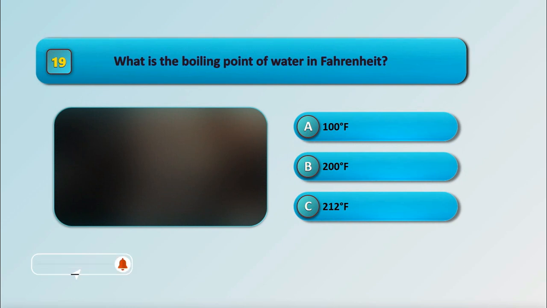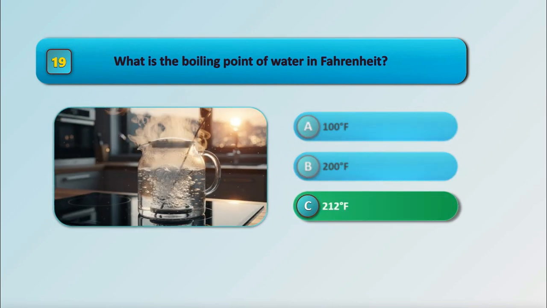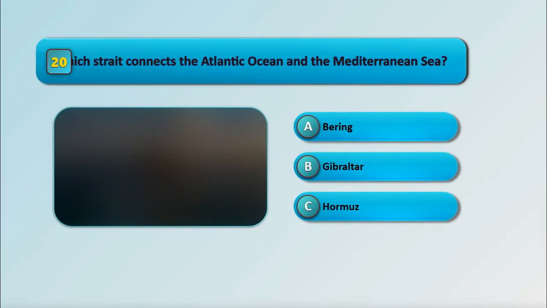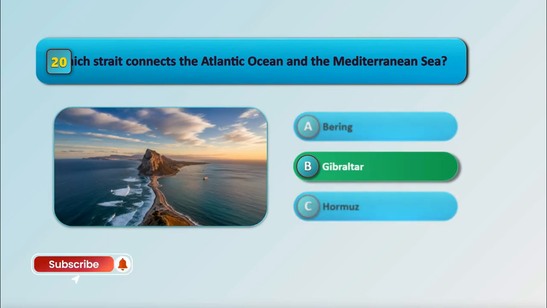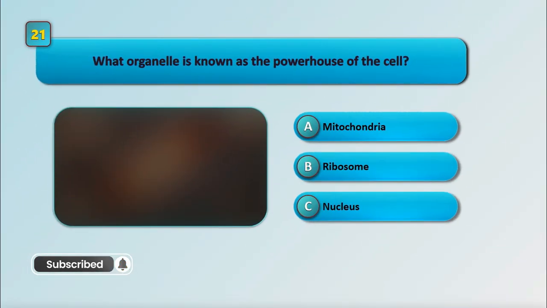What is the boiling point of water in Fahrenheit? Which strait connects the Atlantic Ocean and the Mediterranean Sea? What organelle is known as the powerhouse of the cell?